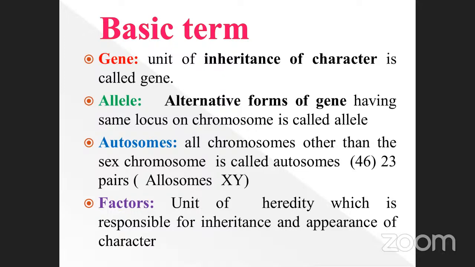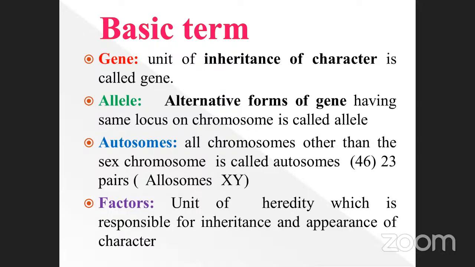We are having 46 chromosomes, isn't it? Here, how many pairs of chromosomes are present in it? 22 pairs. What is that? Autosomes. Only one pair is the sex chromosome. See here, 46 chromosomes are there. That is called 23 pairs of chromosomes, and of these, 22 pairs are called autosomes.